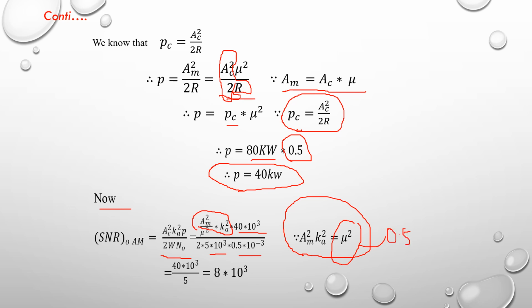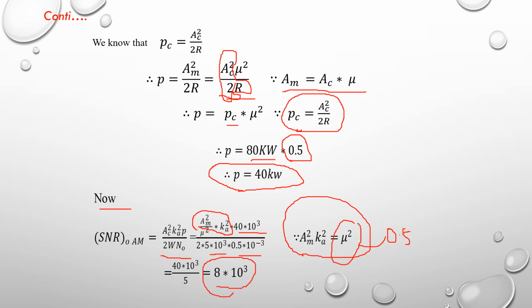Now replace AM square into Ka square with mu square. So the denominator mu square and the numerator mu square get cancelled, and the remaining values are 40 into 10 to the power 3 divided by 5. So the SNR output is equal to 8 into 10 to the power 3.